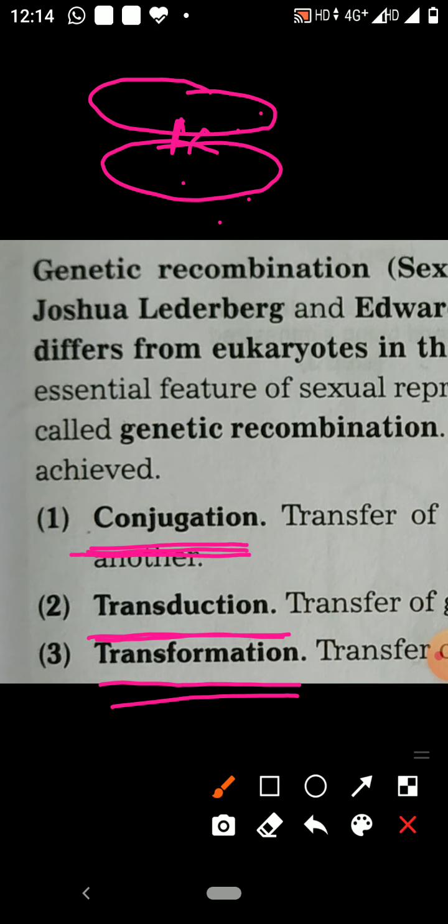One is plus strain and the other is minus strain. So genetic recombination by conjugation occurs. This is conjugation. It was studied by Joshua Lederberg and Edward L. Tatum.